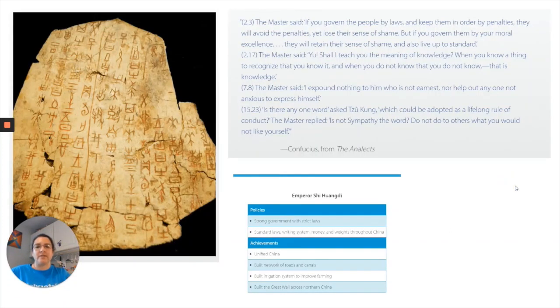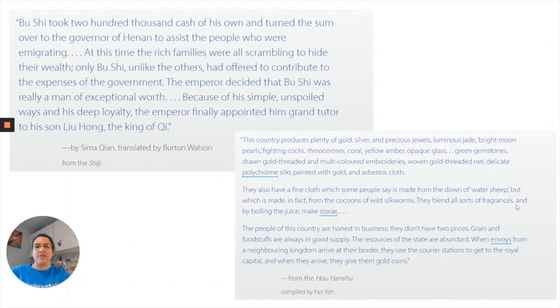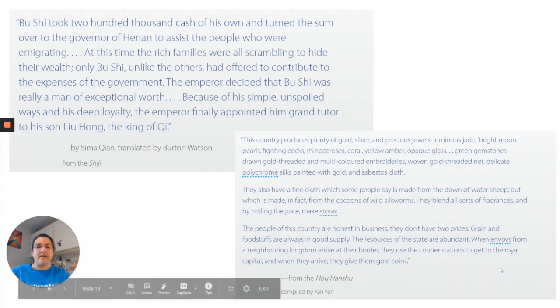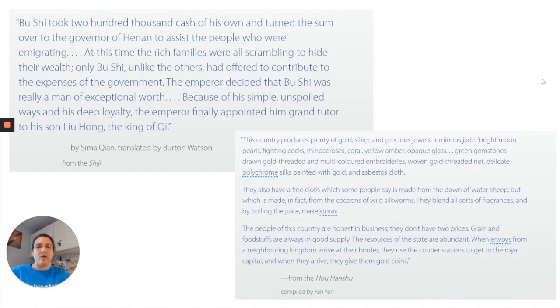Here's what our documents look like. Our first document for early writing is the tortoise shell with the writing on it. Then we have an excerpt from the Analects by Confucius. Then we have a chart on Emperor Shi Huangdi and his policies and achievements. The last two documents are an excerpt from the Shiji and then an excerpt that talks about how ancient China interacted with Rome by use of the Silk Road.